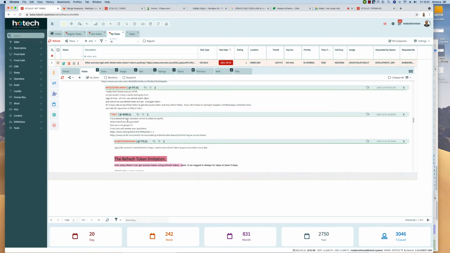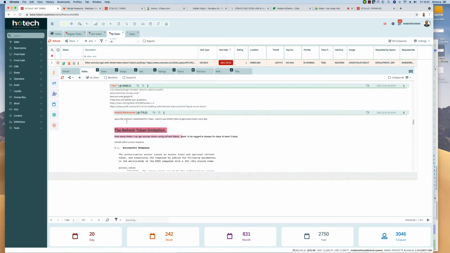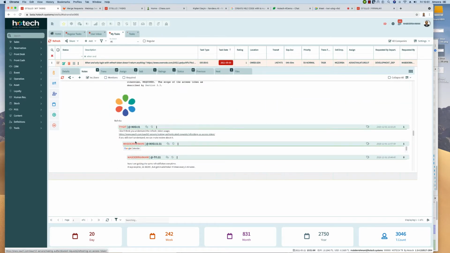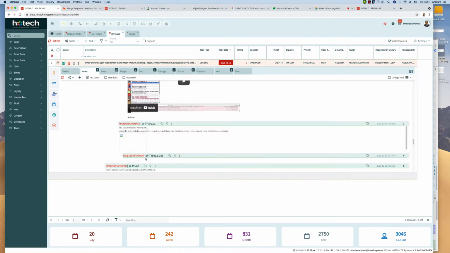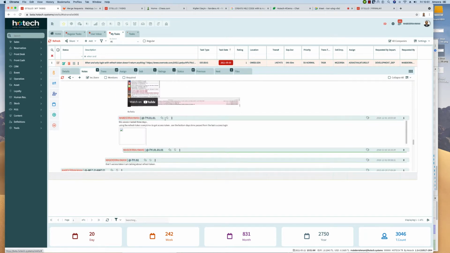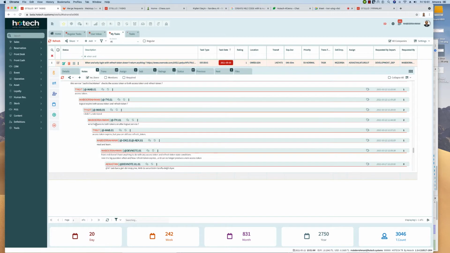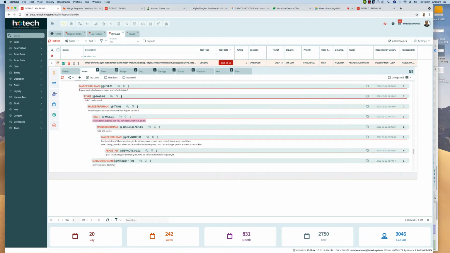This is a document he sent me about the refresh token, and I told him exactly what is the lifetime of the refresh token and when exactly it will not work. I explained it in video and in many places. Here access token expires, but you can still use refresh token. I told them you can still use the refresh token.